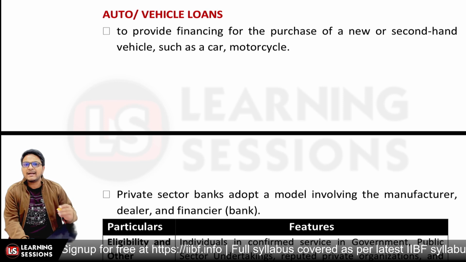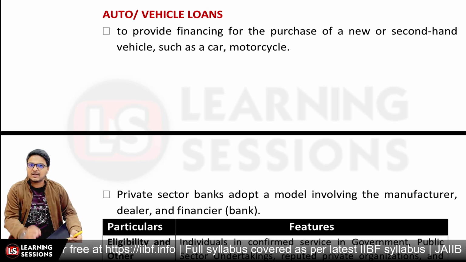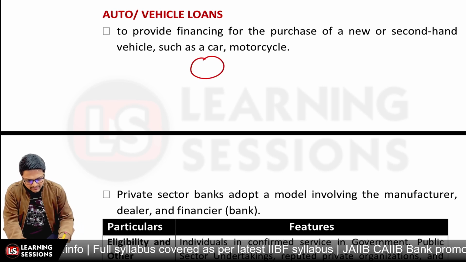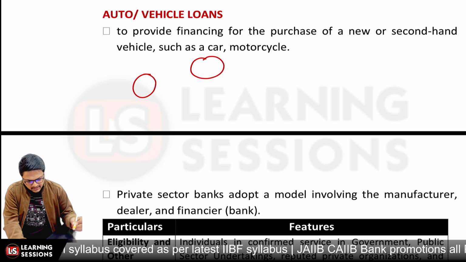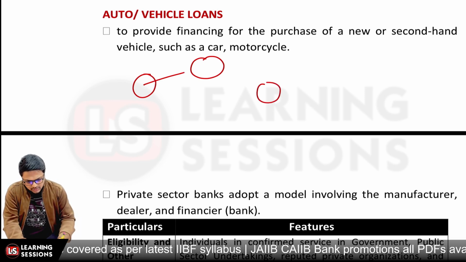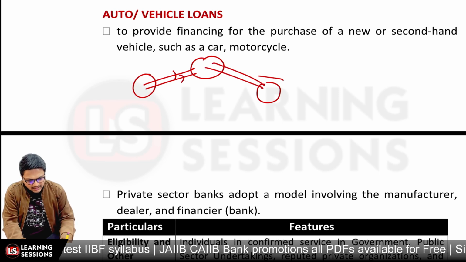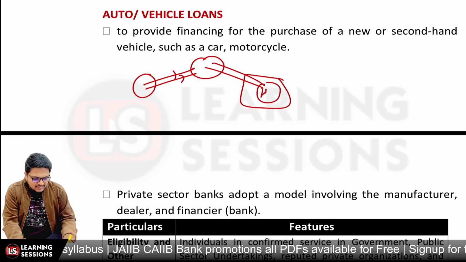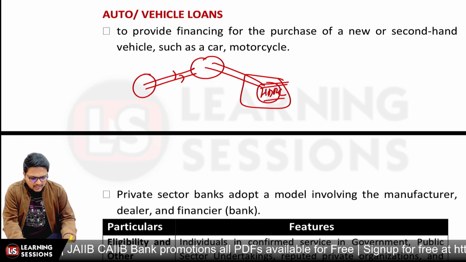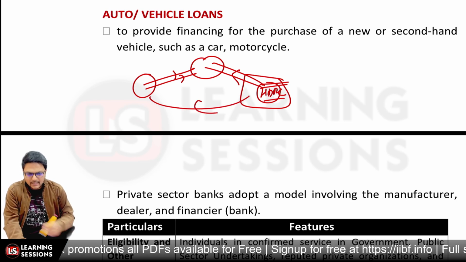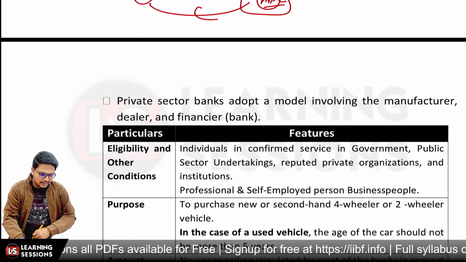So private sector banks do adopt a model involving the manufacturer, dealer and the financier. Now in that scenario, they will be having a contract between the financier and the customer over there. So whosoever customer visits the dealer, they will be saying that you can be taking the loan from this particular bank, let's say HDFC Bank, and ultimately commission will be given to the dealer in that scenario, and the loan will be granted to that particular customer based upon the eligibility criteria, right?